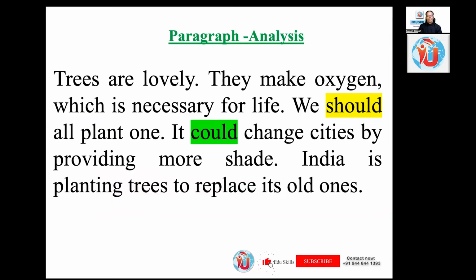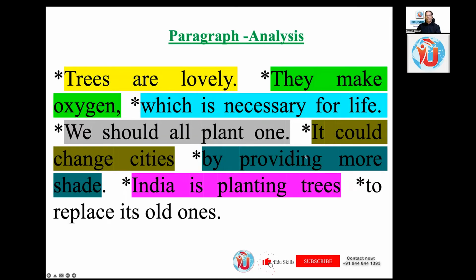I am drawing your attention to my previous session just to tell you every sentence has a function. I taught you this. It's a model paragraph. I taught you a very small paragraph, how beautifully it is done. I'm not going to explain it to you, but I'm telling you this is the pattern of every paragraph. That's why we are just nostalgically looking back into this particular text. Trees are lovely. They make oxygen, which is necessary for life. We should all plant one. It could change cities by providing more shade. India is planting trees to replace its old ones.